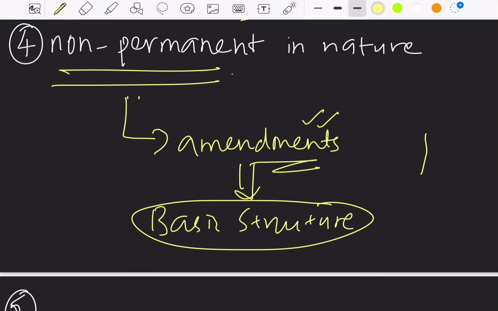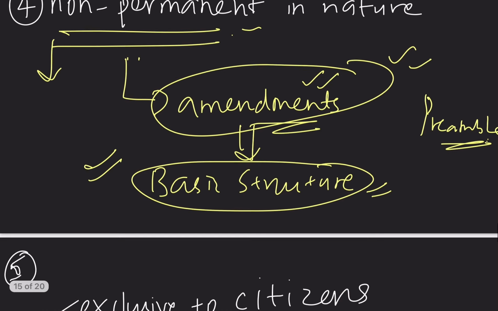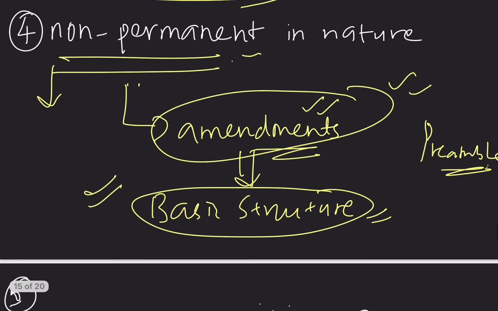We had already studied what the basic structure is while discussing the preamble. So while making amendments, you must keep in mind that the basic structure of our constitution shouldn't be changed. So that is the characteristic of fundamental rights.